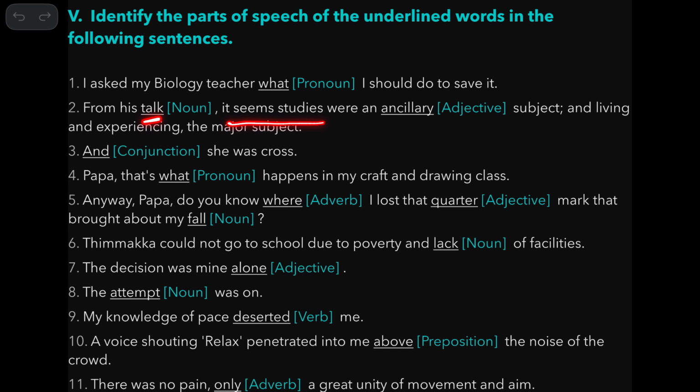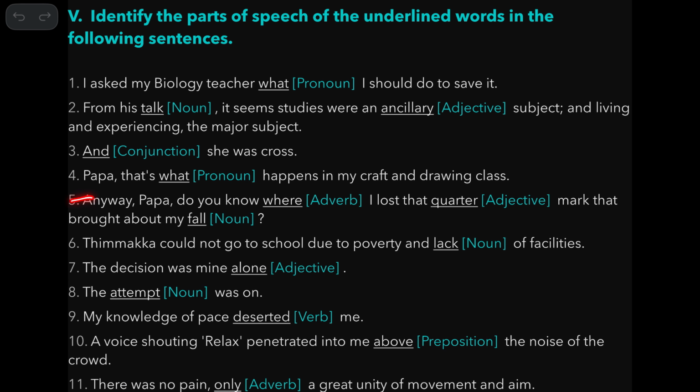It seems studies were an ancillary subject. See here, subject is a noun and this is an adjective describing subject, and living and experiencing the major subject, and is a conjunction, and she was cross. Of course, there is only one sentence, still it is used to indicate some sort of effect.